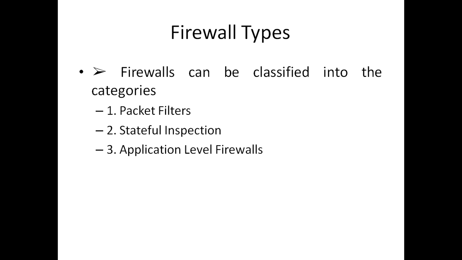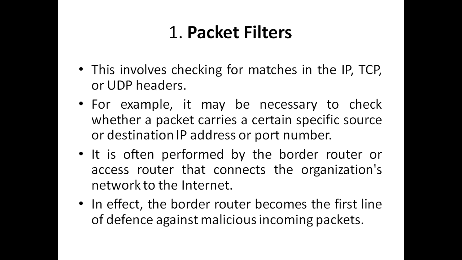Then firewall types. Firewalls can be classified into 3 categories: packet filters, stateful inspection, and application level firewalls. Packet filters involve checking for matches in the IP, TCP or UDP header. For example, it may be necessary to check whether a packet carries a certain specific source or destination IP address or a port number. It is often performed by the border router or access router that connects the organization network to the internet. In effect, the border router becomes the first line of defense against malicious incoming packets.